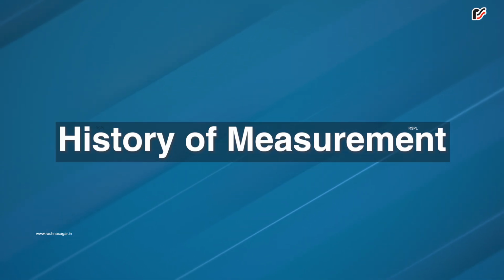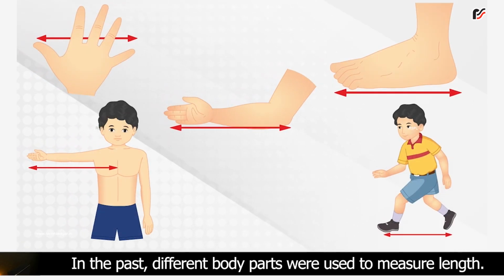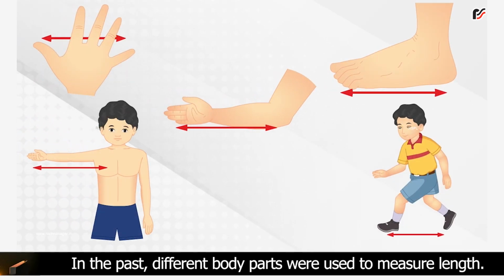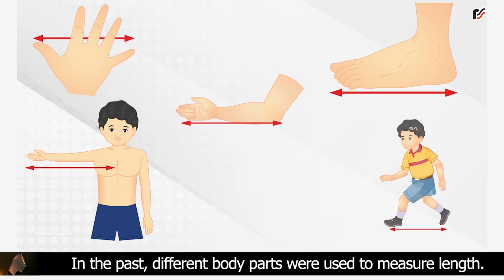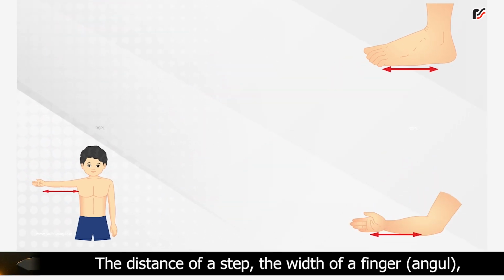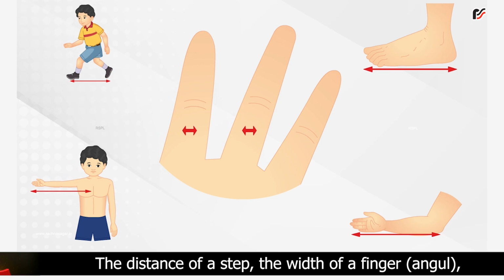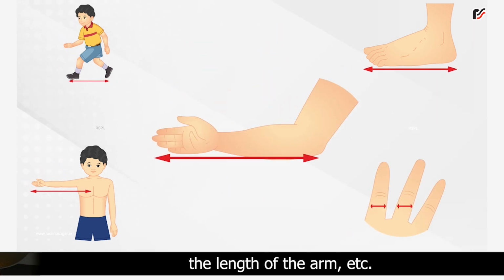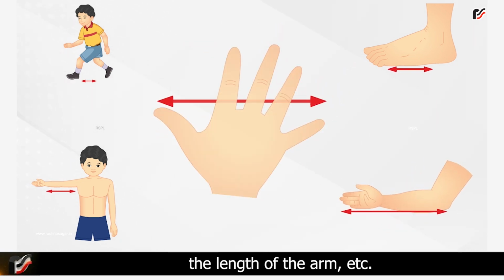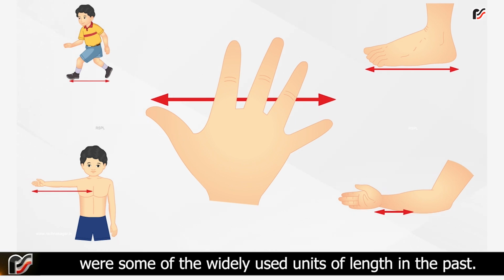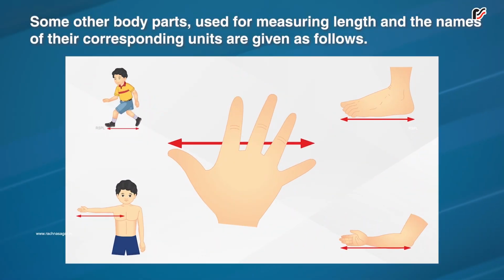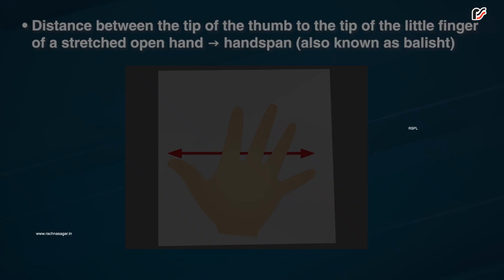History of measurement. In the past, different body parts were used to measure length. The distance of a step, the width of a finger, angul, the length of the arm, etc. were some of the widely used units of length in the past. Some other body parts used for measuring length and the names of their corresponding units are given as follows.